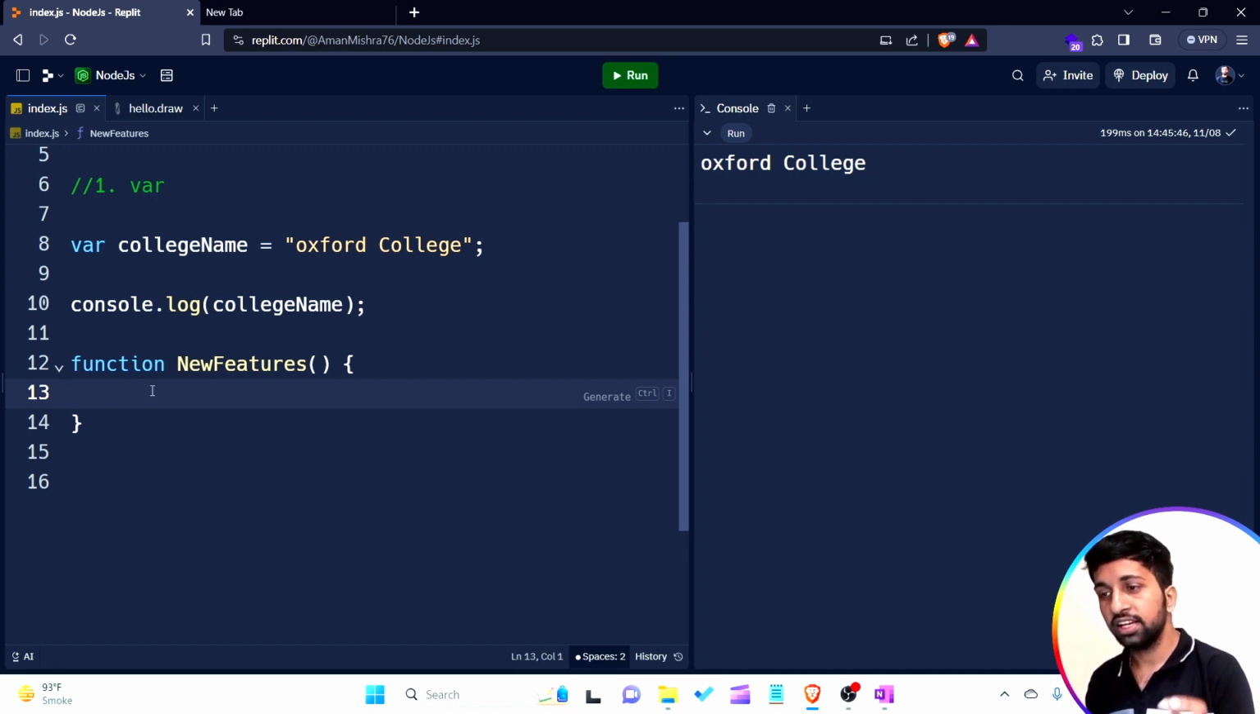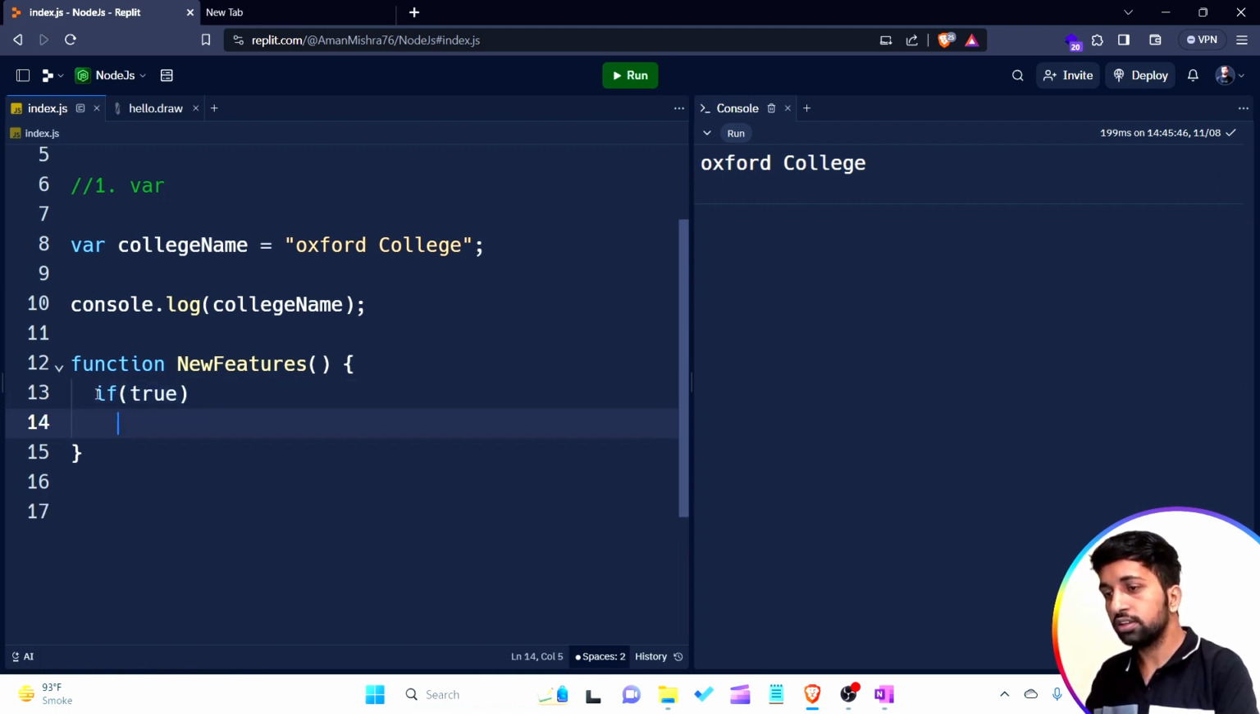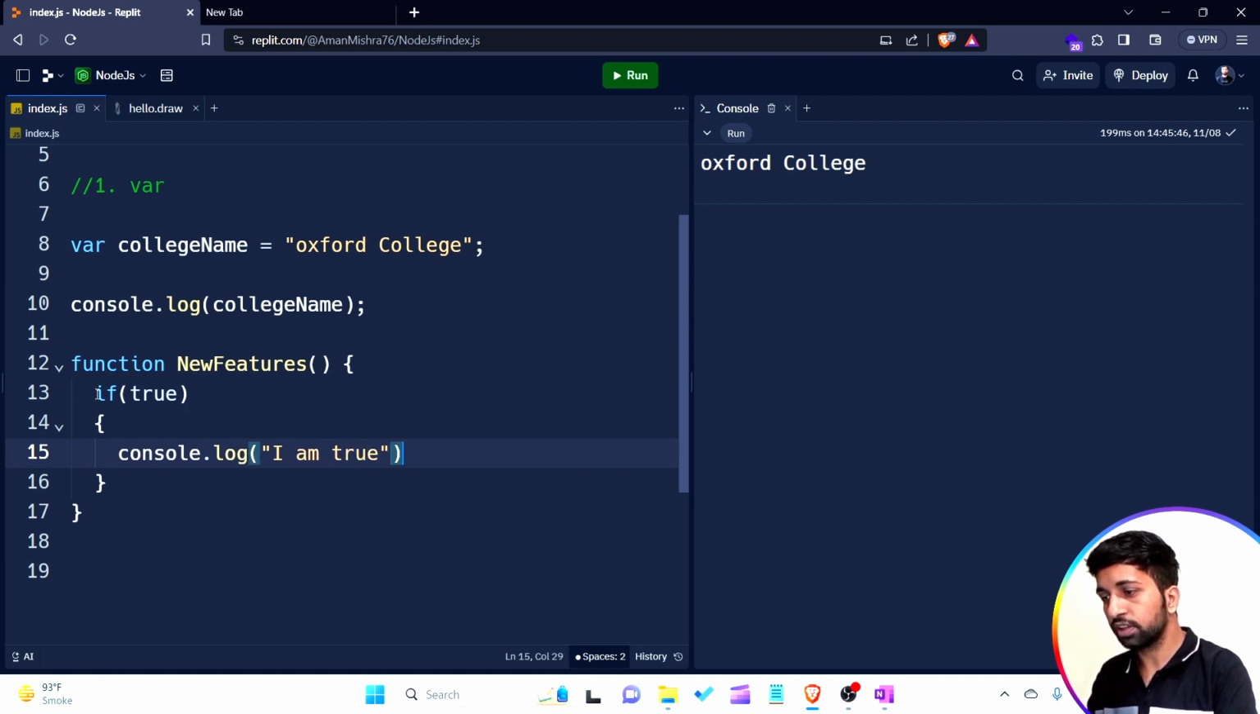This new employee comes and creates a function or any block in which they write their code. But the problem is they do not know anything about the project. They do not know that a collegeName variable was created earlier. In the new feature functionality, the new employee creates a function, let's assume they write if true, then console.log I am true, some random code.